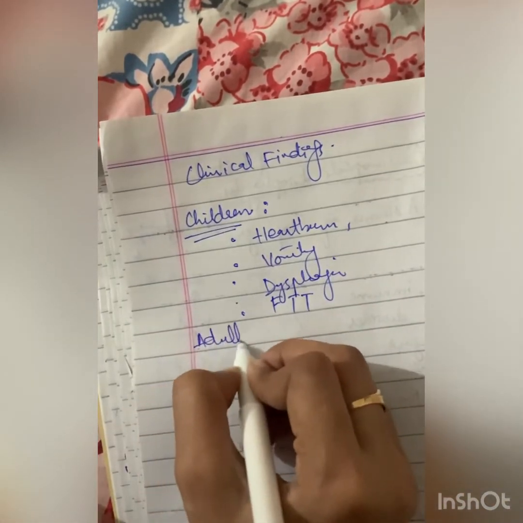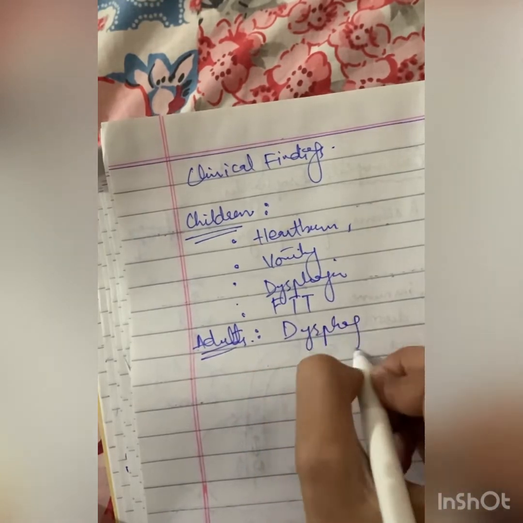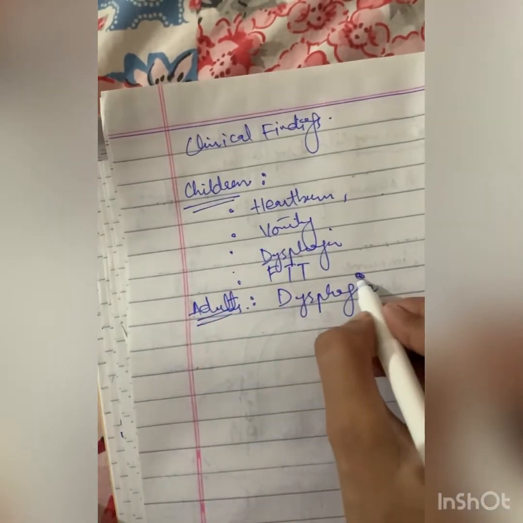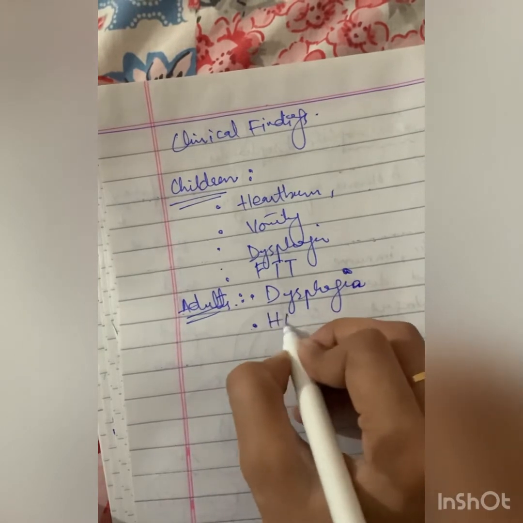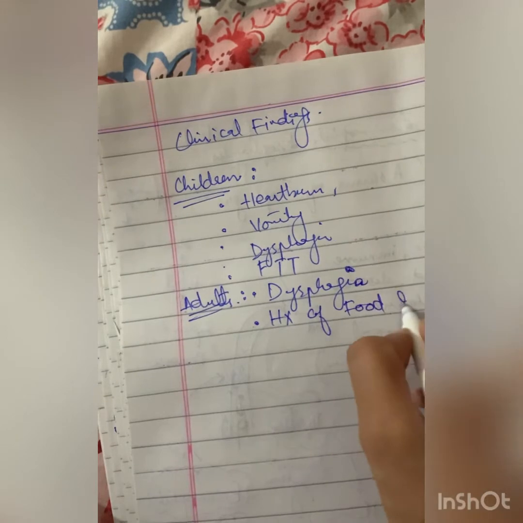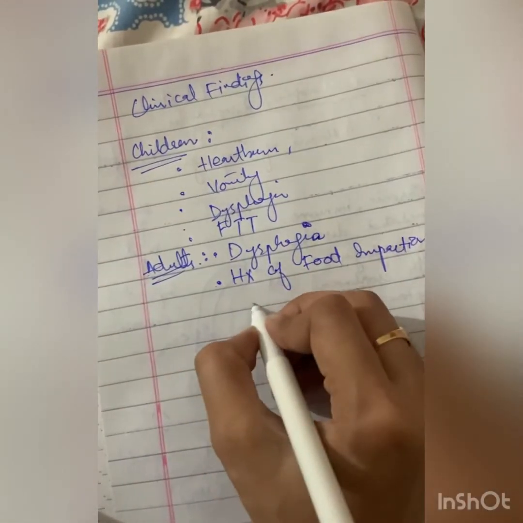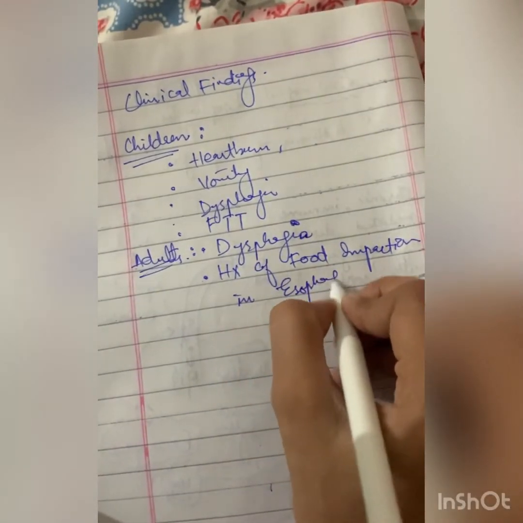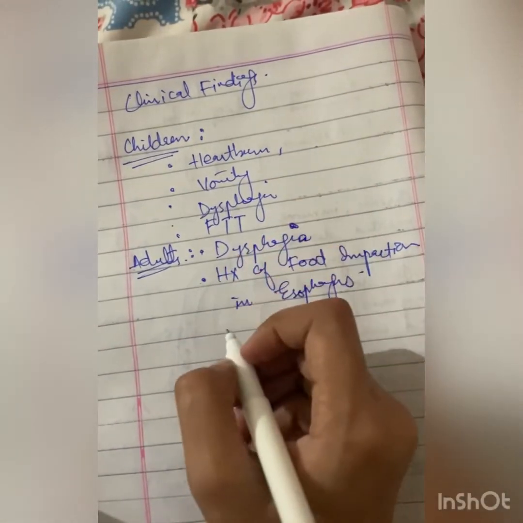And in adults, dysphagia is the most common symptom of eosinophilic esophagitis, and they frequently have a history of food impaction in the esophagus. Symptoms also mimic GERD.